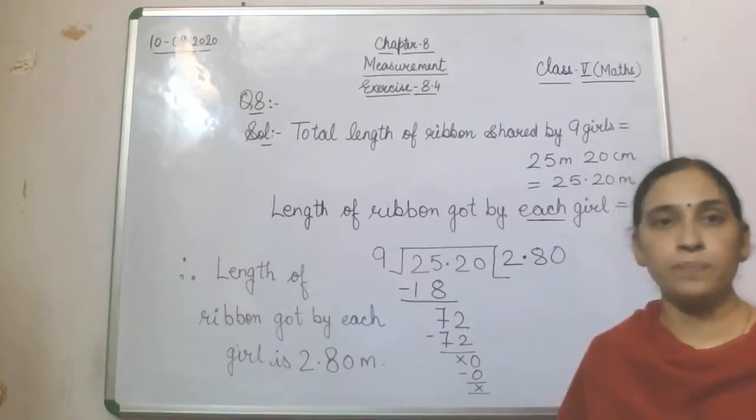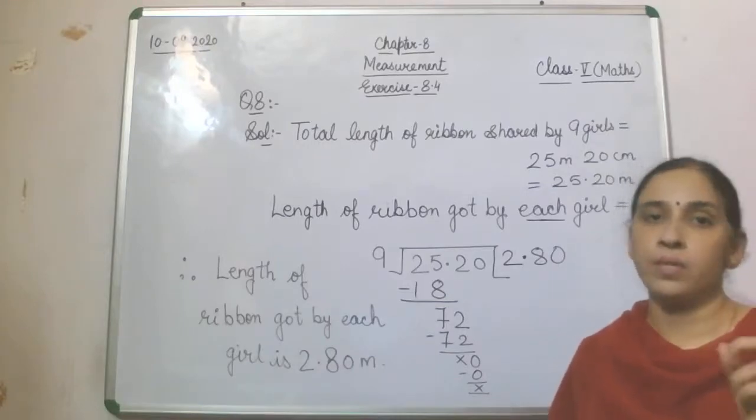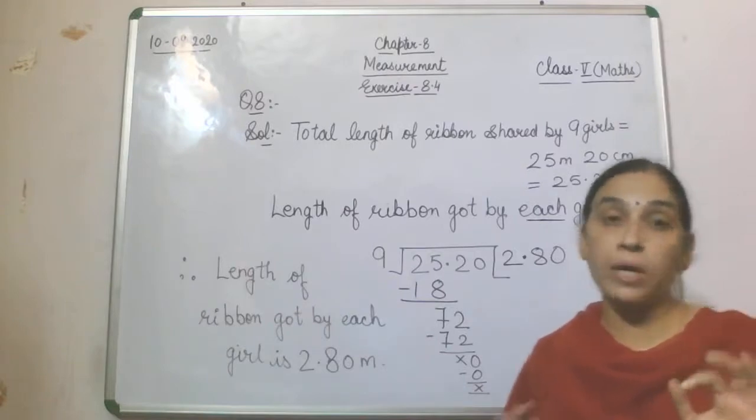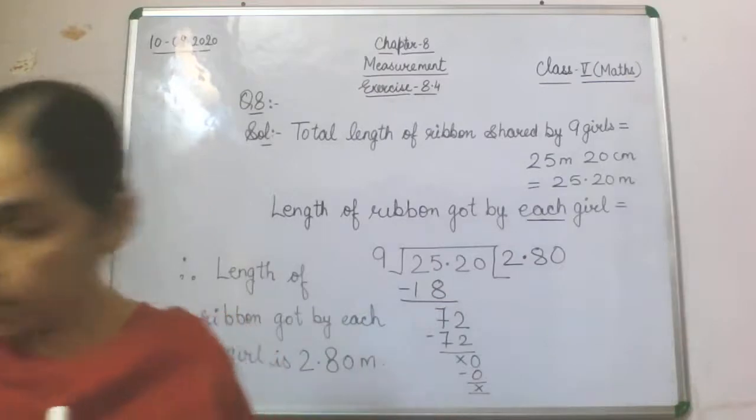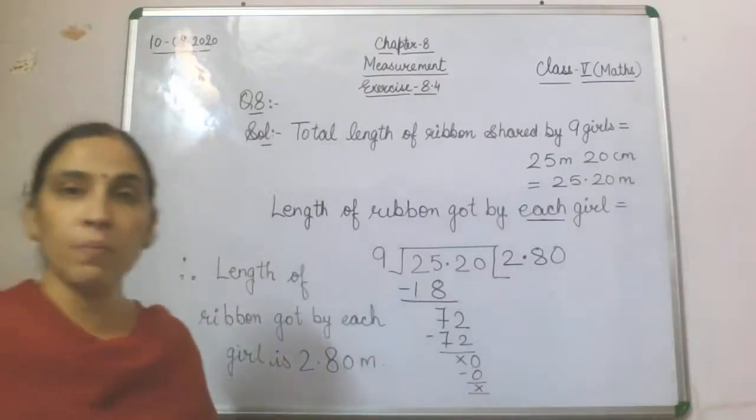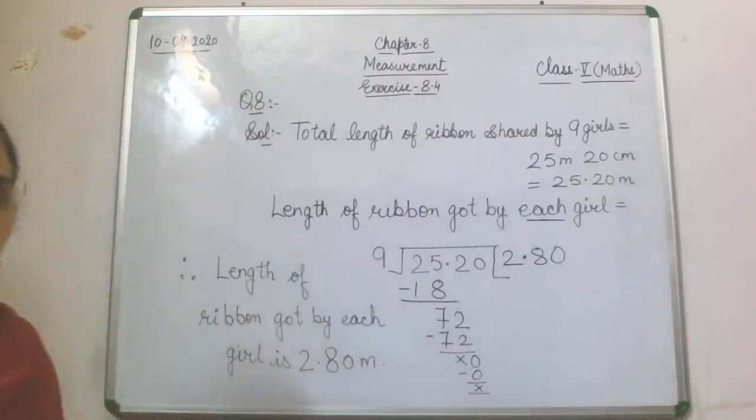So here in this question, the length of the total ribbon is given to you and you are supposed to find the length of ribbon shared by each girl. Each girl means 1 girl. Fine. So with this we have completed question number 8.